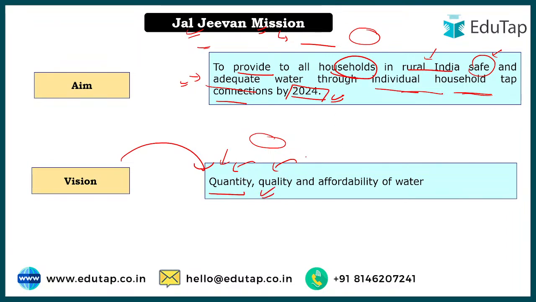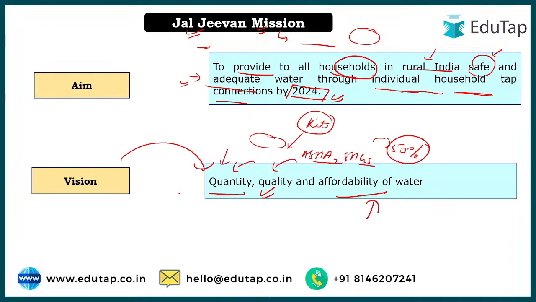Basically this will be done by ASHA workers, okay, self-help groups will be formed, and other such groups can be formed, where it is aimed that more than 50% women should be involved in this. They would have a particular kit to check if the quality of the water is fine or adequate or not.